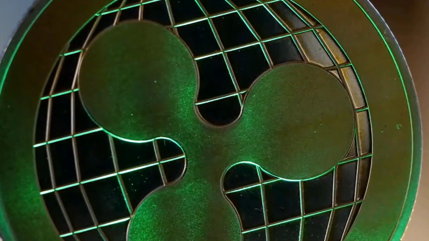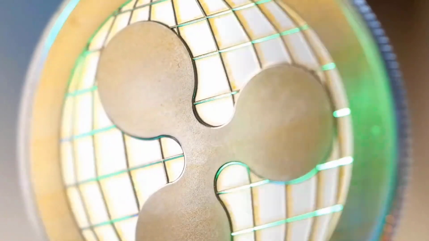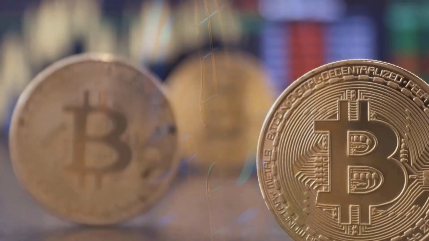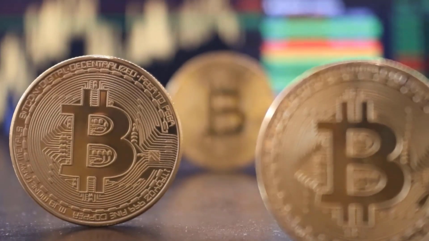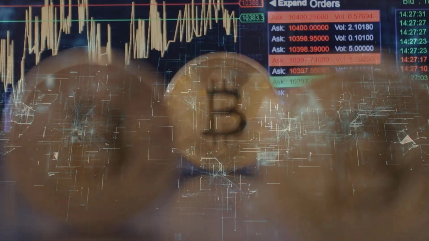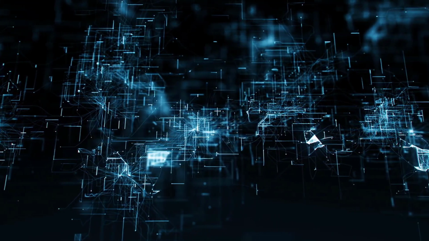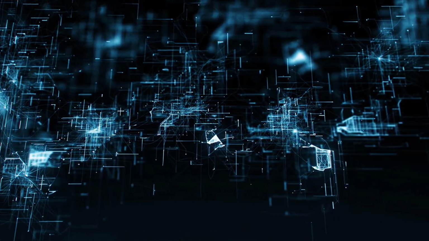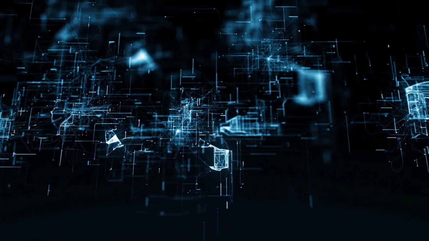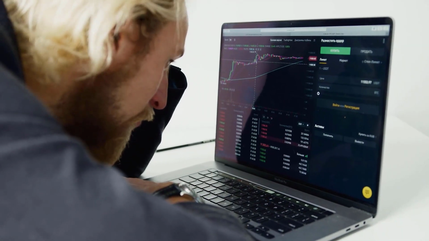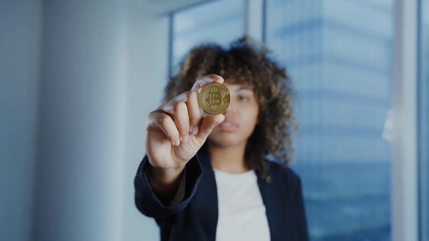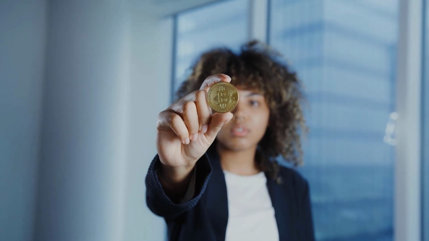13 July 2023. In this video we will walk you through the Avalanche price analysis for now and for the following week and attempt to answer these frequently asked questions. What is the short-term price prediction for Avalanche? Is Avax a good investment? What are Avalanche support and resistance levels?